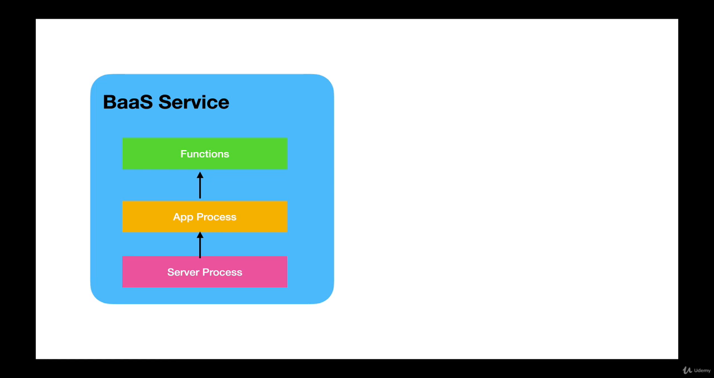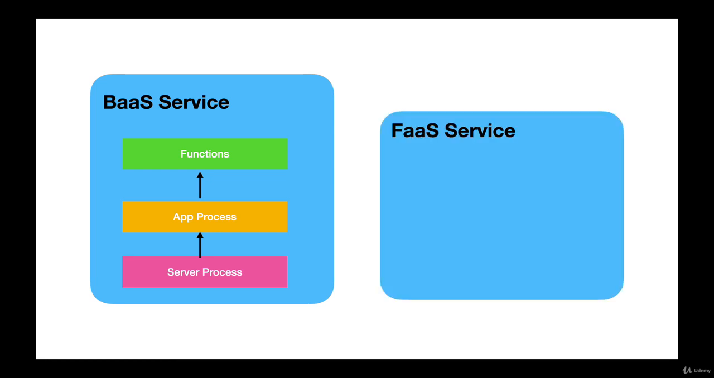The server process and the application process will wait for the client request once they are up and running. Even when there are no requests, they are up and running. That is where the function as service comes in. In function as services, we'll have a platform that will host various functions or operations.